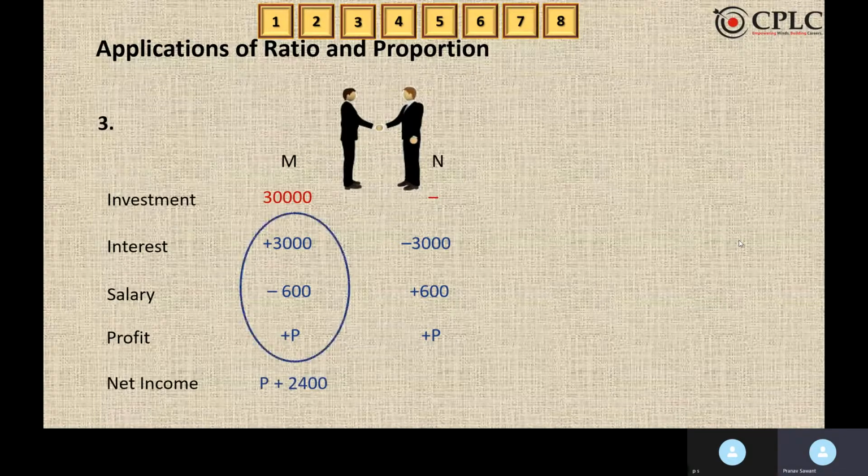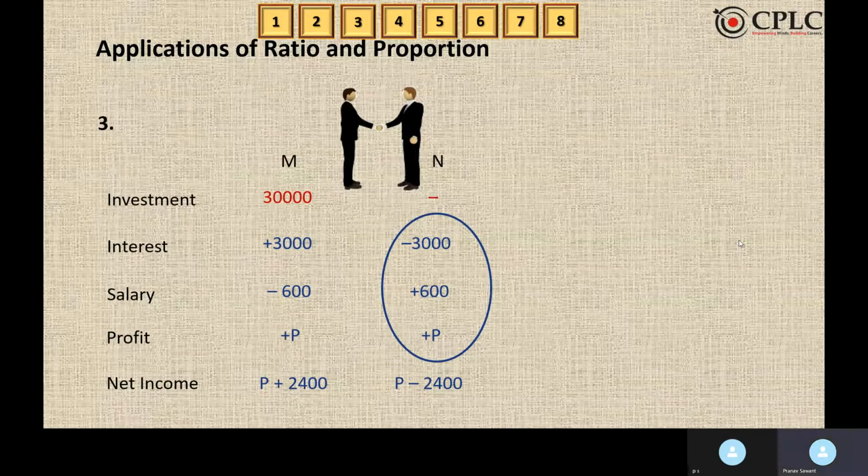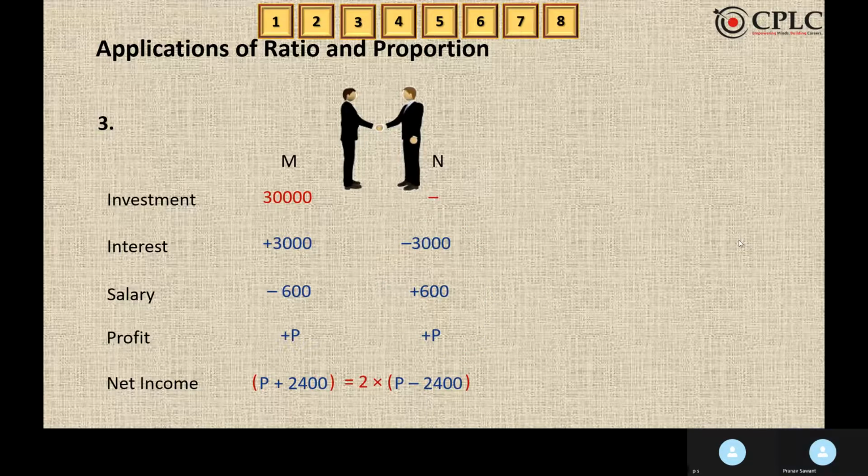Further, the net income is given as 3,000 minus 600 plus P, that is the net income of M, and 3,000 plus 600 plus P, that is the net income of N. So P plus 2,400 for M, P minus 2,400 for N. Further, the condition says that N is twice of M.